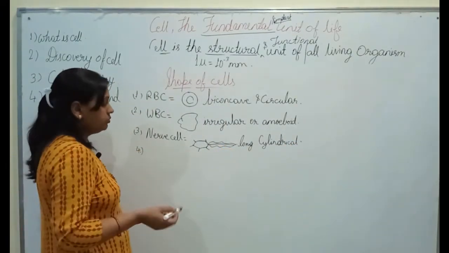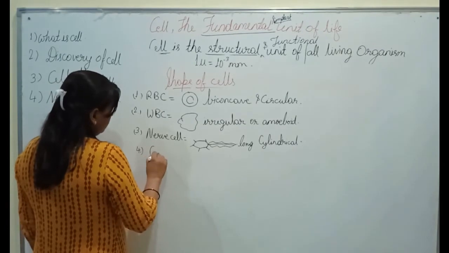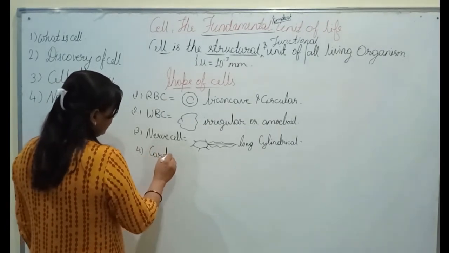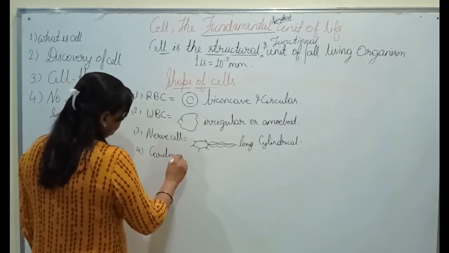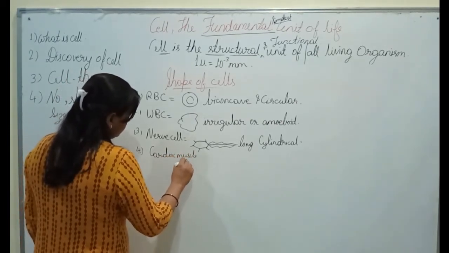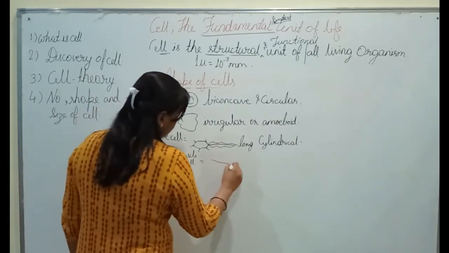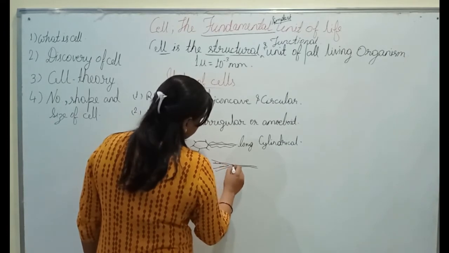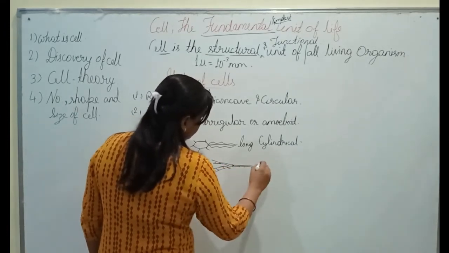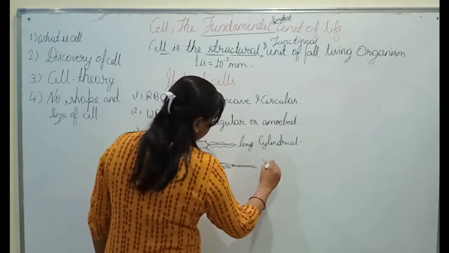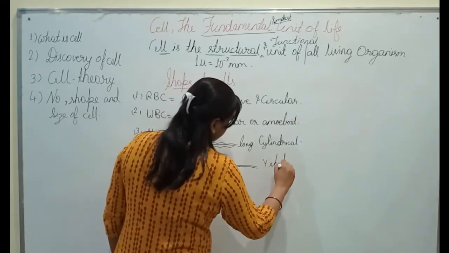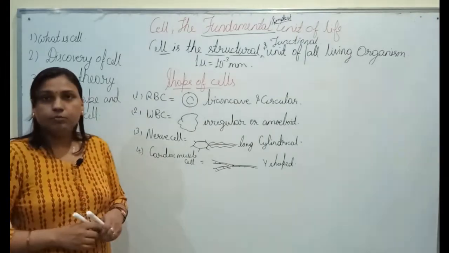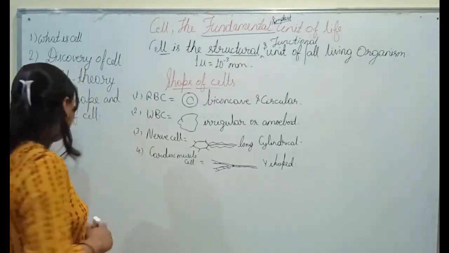If we talk about cardiac muscles, heart cells or cardiac muscle cells, its shape is also different. It is something branched, Y-shaped. So this is all about the shape of cells that are different in different organisms.